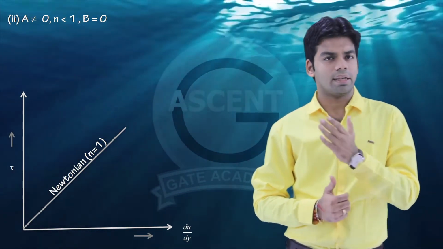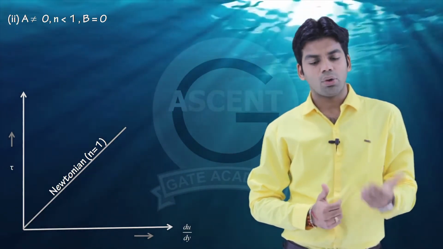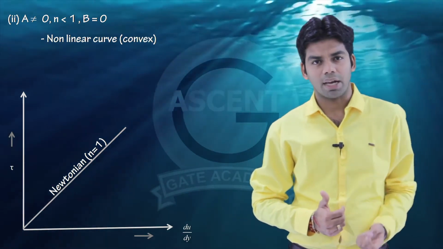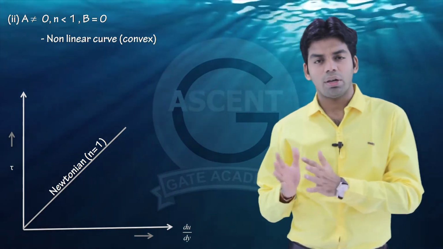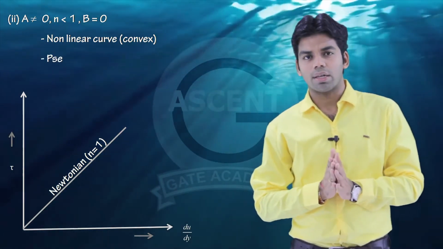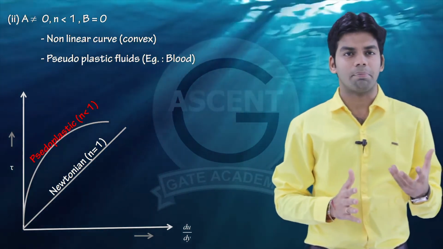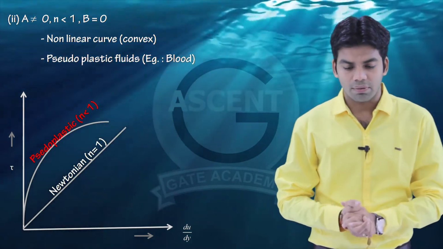Next case, when A is not equal to 0, N is less than 1, but B is equal to 0. Again here B is equal to 0, that means this curve will also pass through the origin. A not equal to 0, but N is less than 1, so you will get a parabolic curve, convex from the top. This is a non-linear curve, and such fluids are called pseudoplastic fluids. The example of a pseudoplastic fluid is blood.